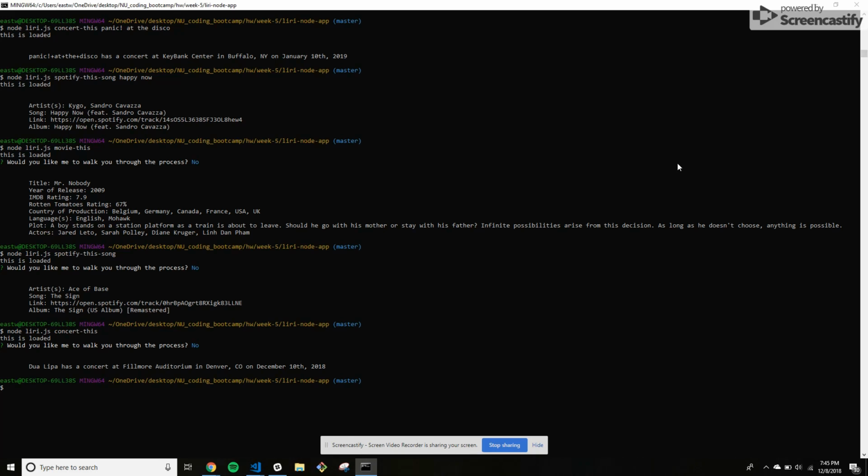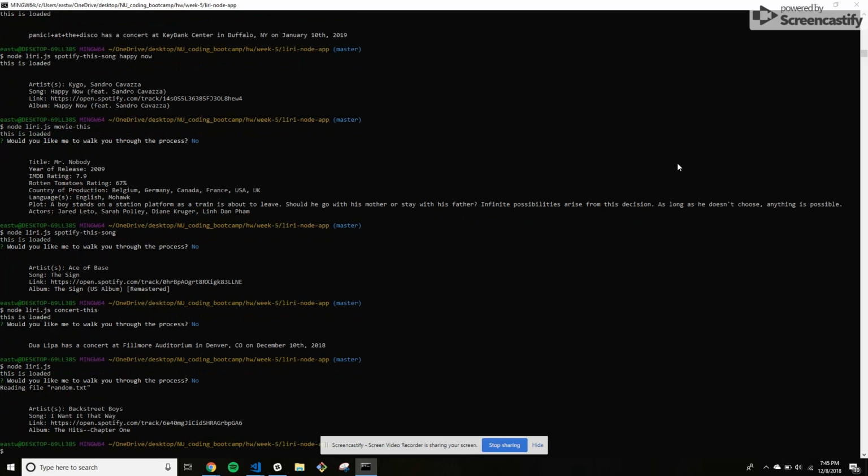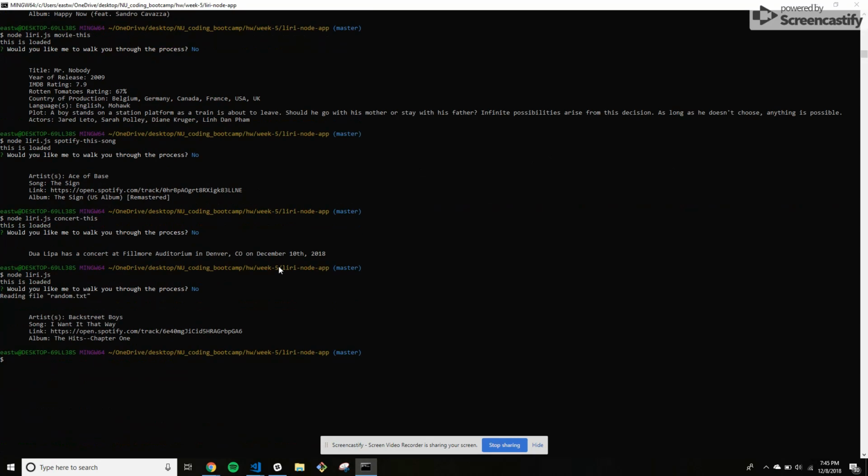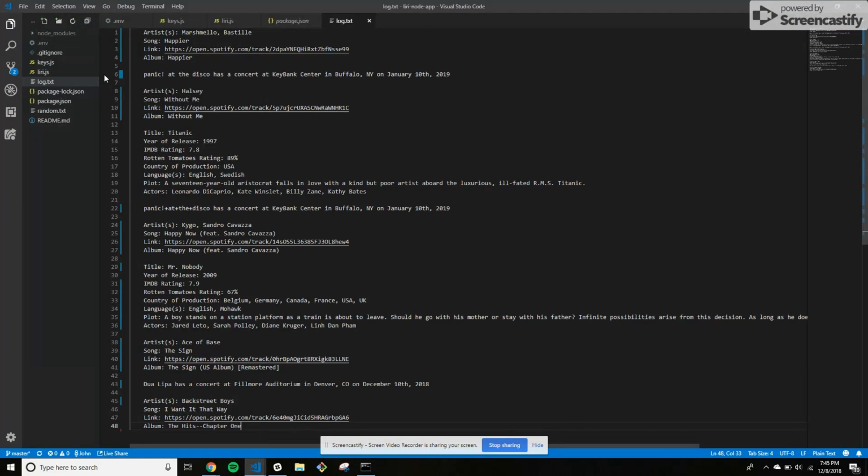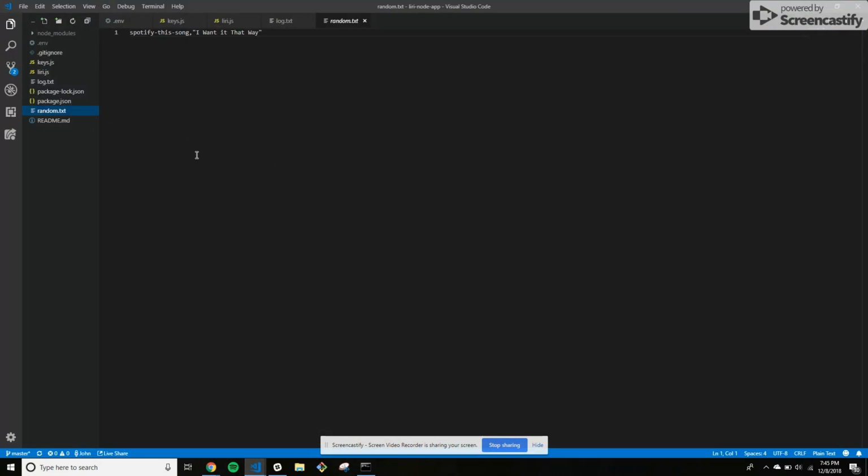Now, what if you just search for LIRI this and don't put anything in? You don't want Inquirer to help you. It will read from a file called random.txt, and the file it reads has Backstreet Boys' I Want It That Way. So if we go to that text file, here it is, Spotify the song I Want It That Way. So it just takes the name of the song and the Spotify.